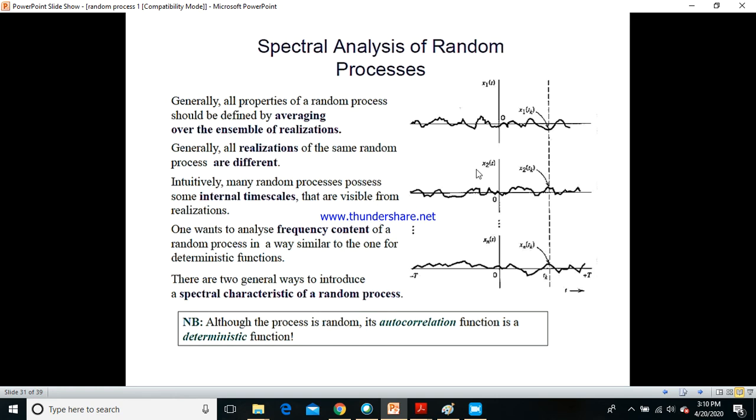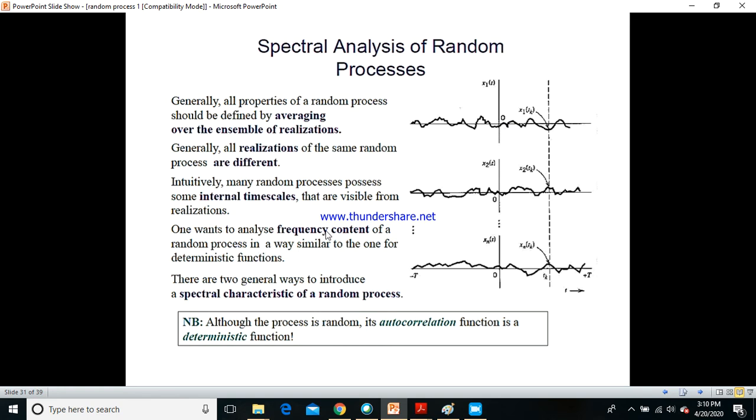When I say time scale, it is nothing but variation in terms of frequency, because f is inversely proportional to the time. So you can see this particular graph, they are all not the same in terms of time scale if you take. They are varying. So therefore an average considered over a collection ensemble will not give a proper spectral analysis of any random process, and that is the reason why we go with power spectral density.